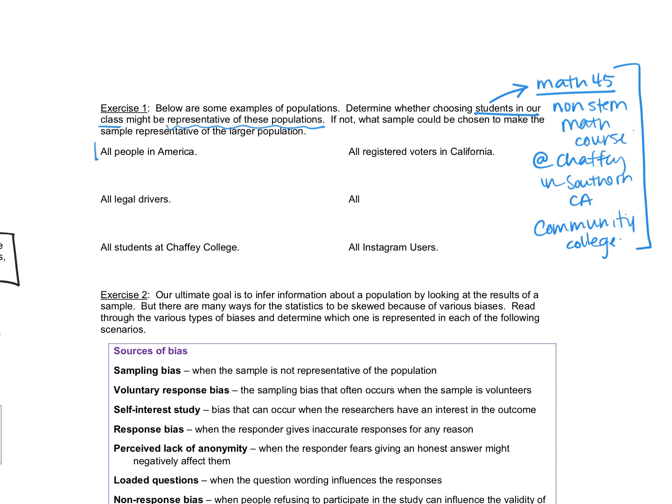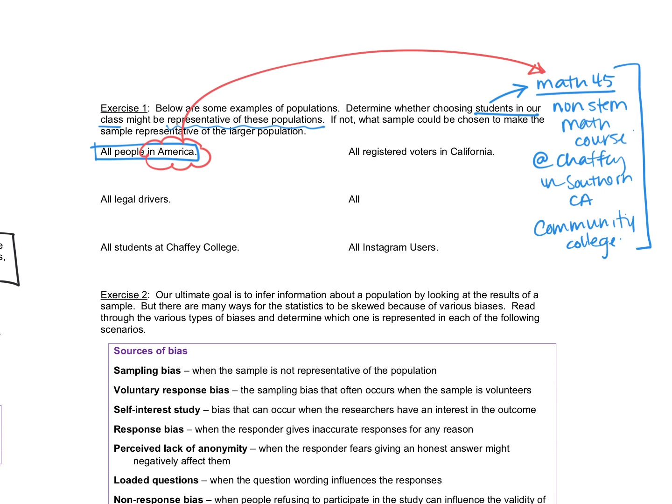If we're looking at all people in America, if that's our population, do you think that our class would be a good sample? I'd have to say no. It wouldn't be a good sample because it's very specific to Southern California. It's not all the people in America. You would want to get people distributed throughout America.